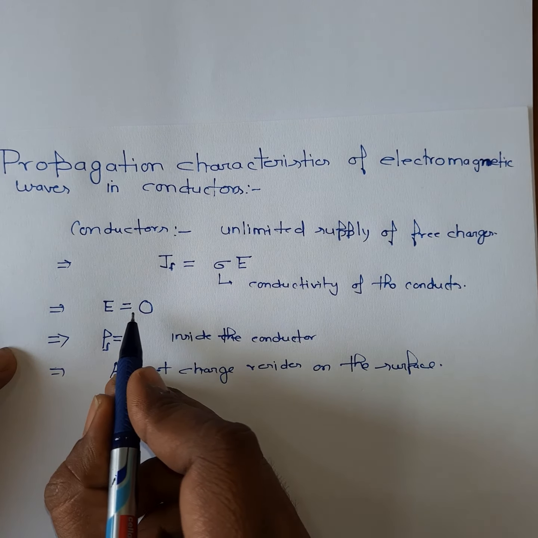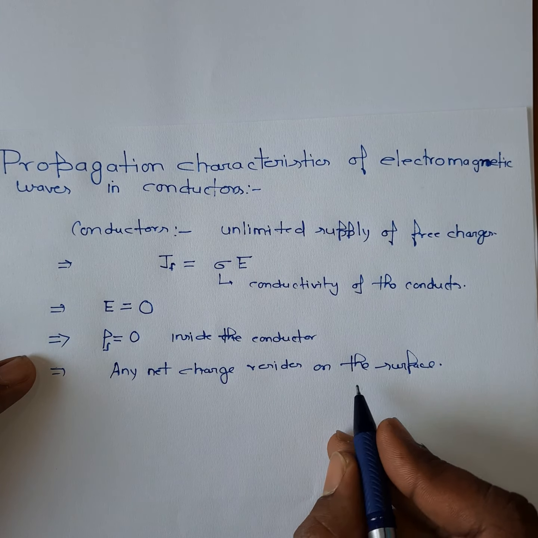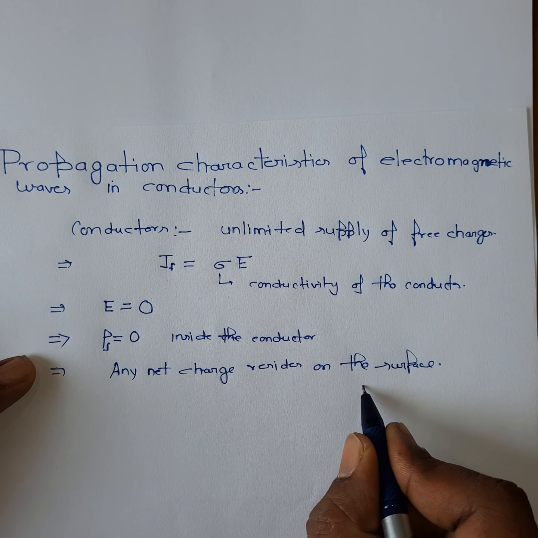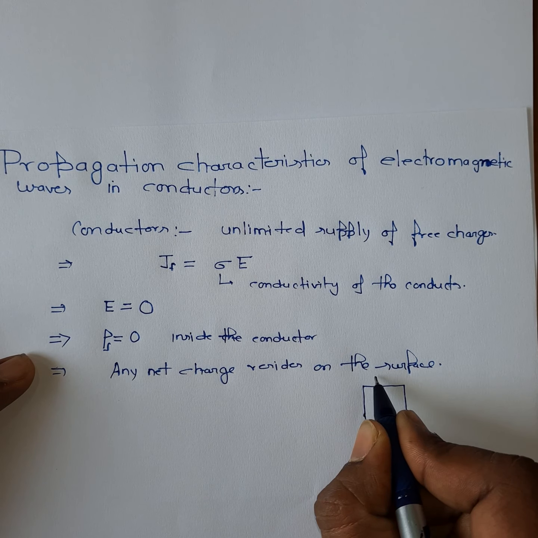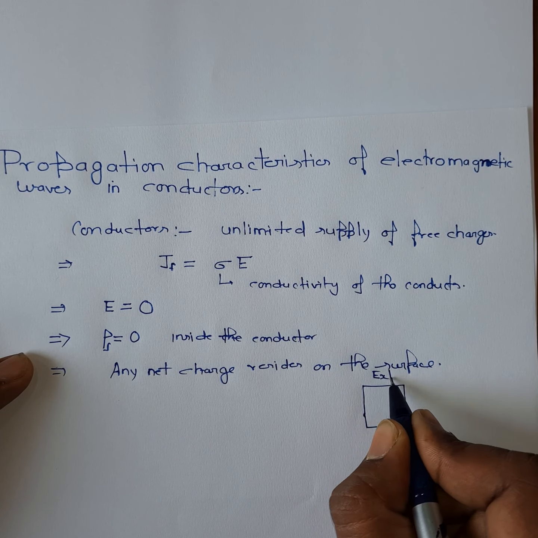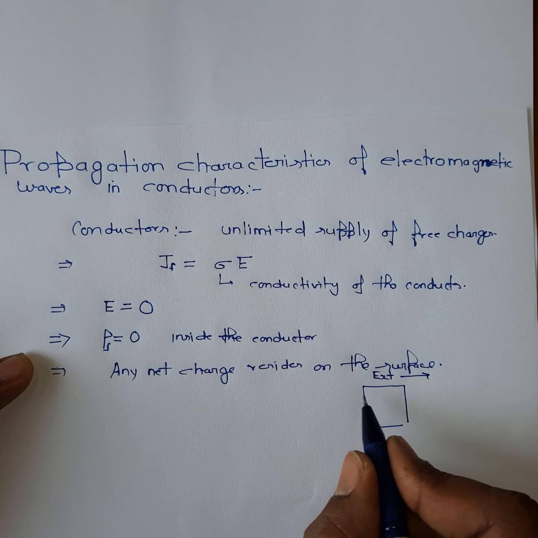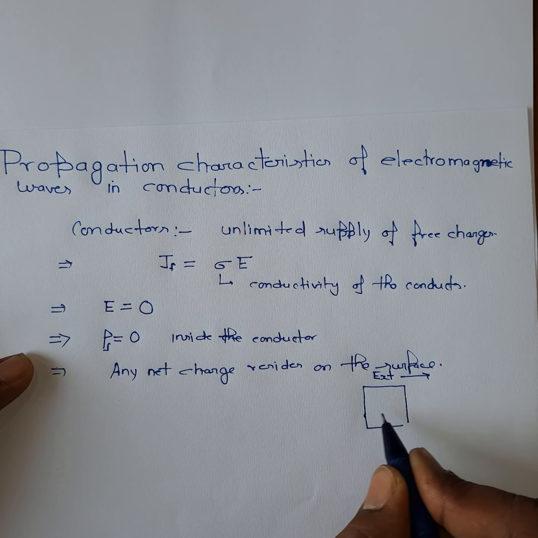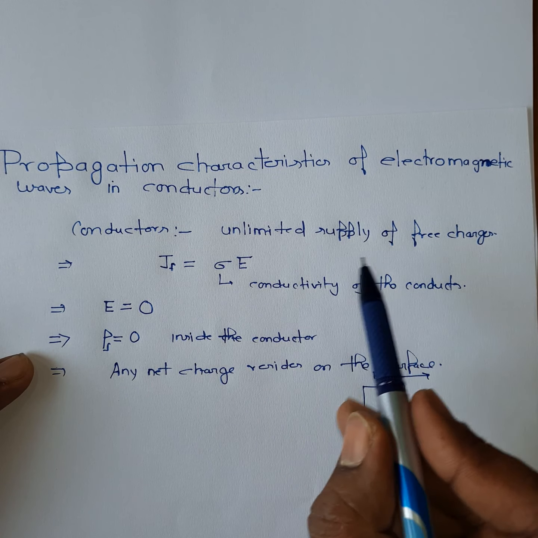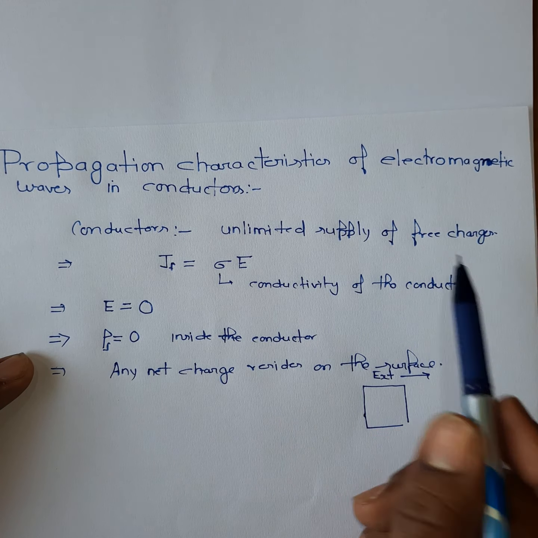So let's see why the electric field inside a conductor is 0. Suppose you put a conductor in an external field. This external field applies forces on the free charges, as you know that conductors have an unlimited supply of free charges.